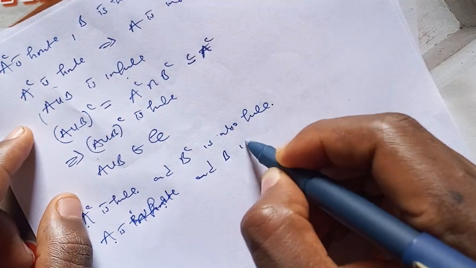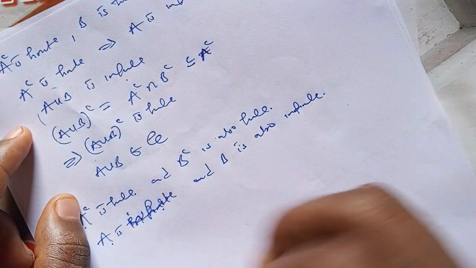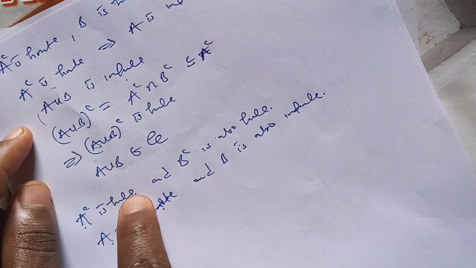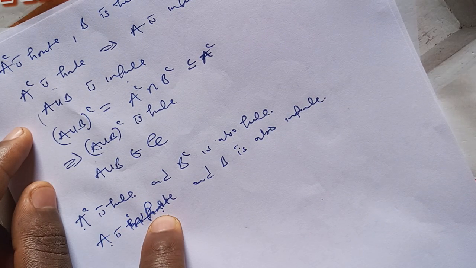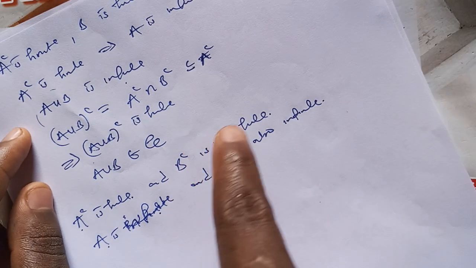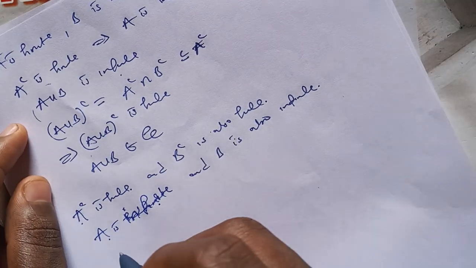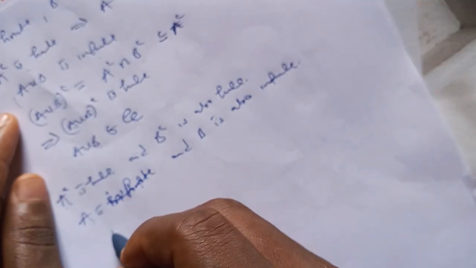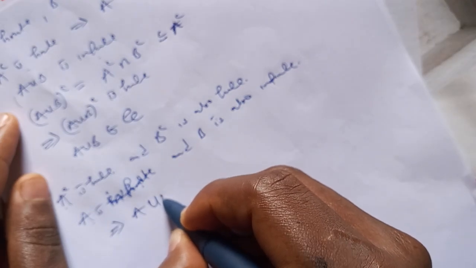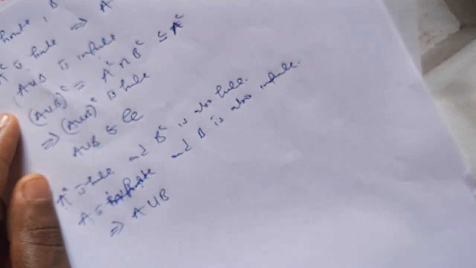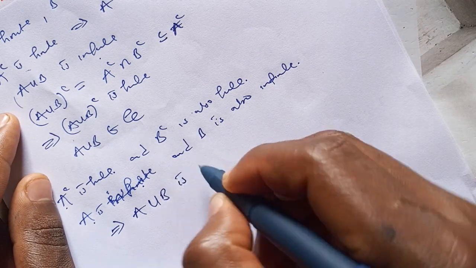And B is also infinite, because if B complement is finite, then B is an infinite set in R. Now this implies that A union B is infinite.